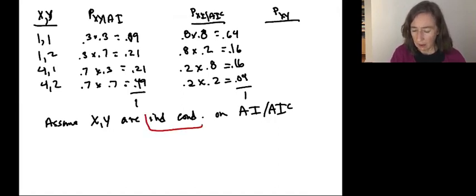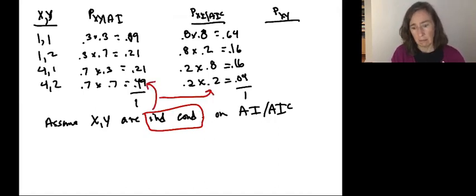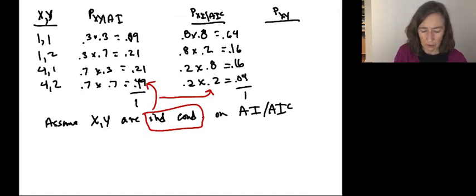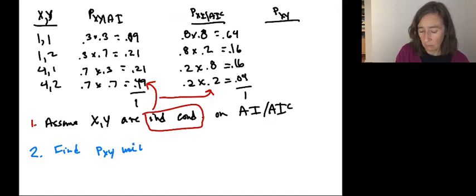The conditional independence is what we use to get this column and that column. So that is step 1. And step 2 is find the unconditional joint probabilities using the law of total probability.